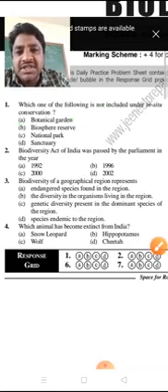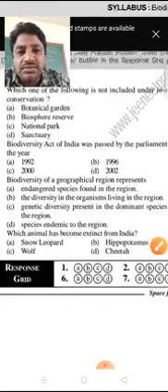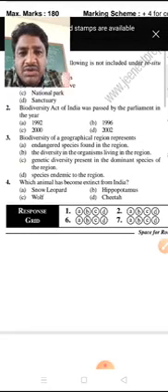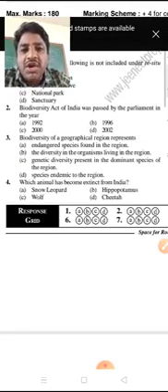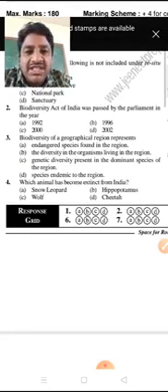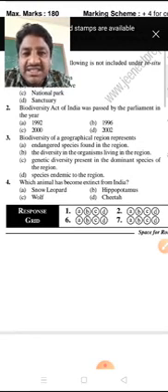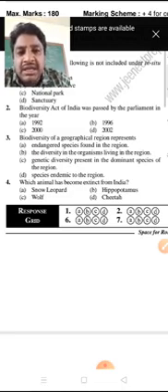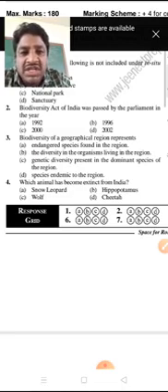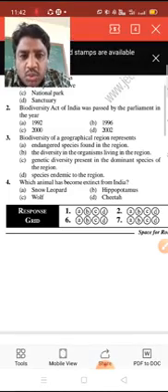Next, second one. The Biodiversity Act of India was passed by Parliament in the year 1992, 1996, 2000, or 2002? The direct answer is 2002.